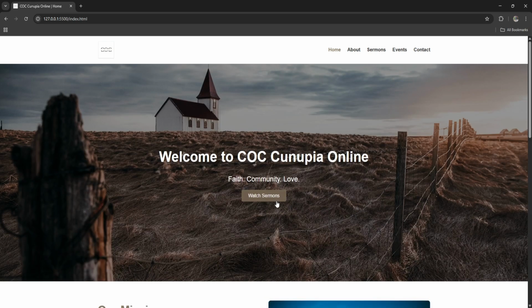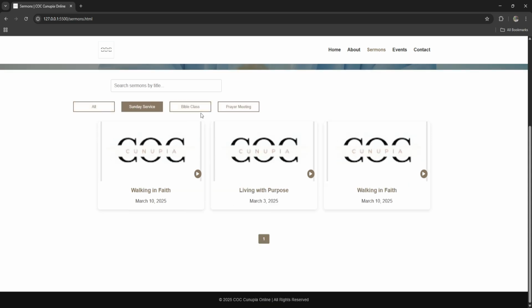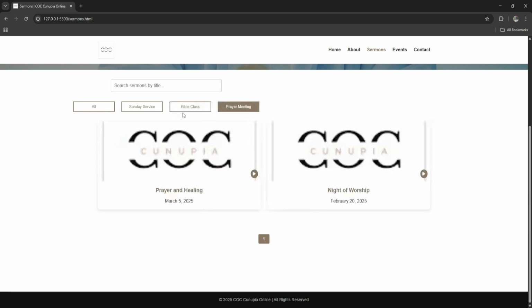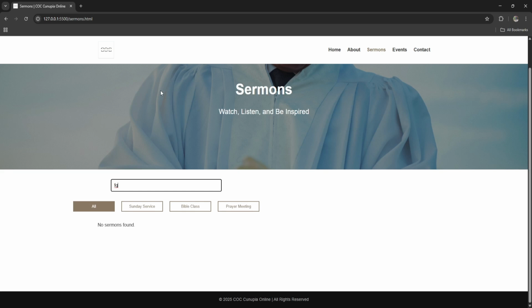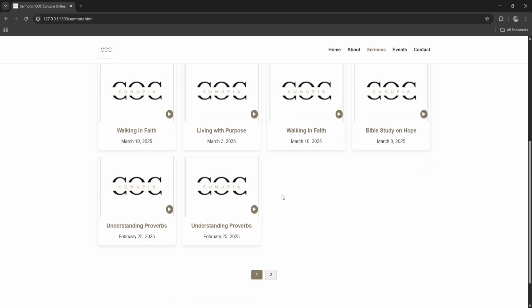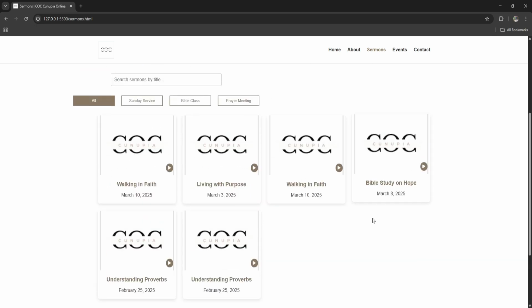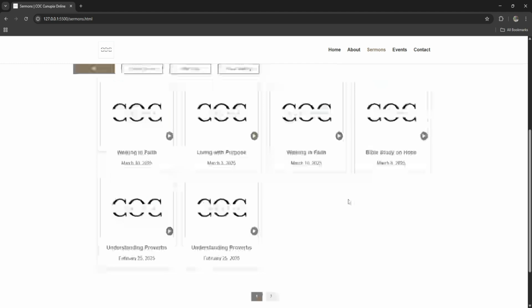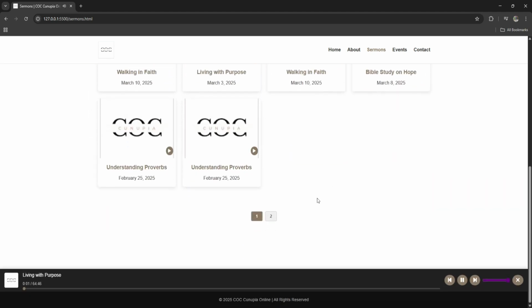If I go to watch sermons, you can see that I have it set up like how Spotify has it, and I also added my own flavor to it, so you can filter by whichever sermons you want, and you can see it filters out there. You can also search. There's a search filter and pagination too, so it doesn't look weird on the screen, it only goes up to 6 and the rest go to other pages. So if I just click on play,